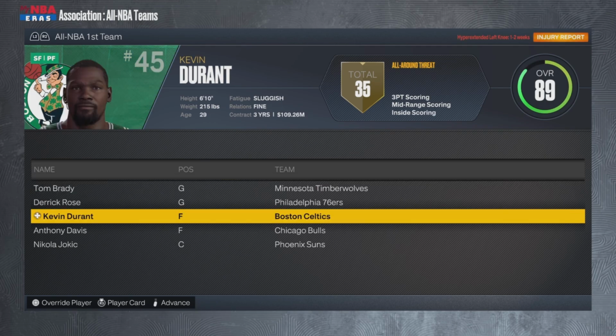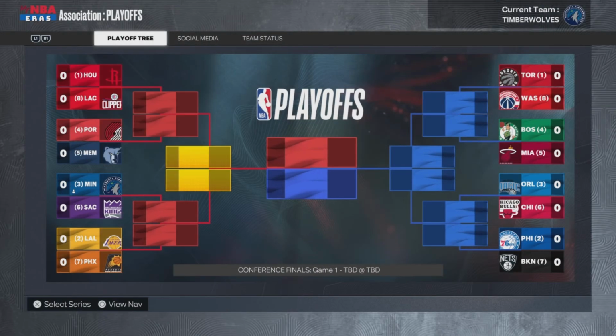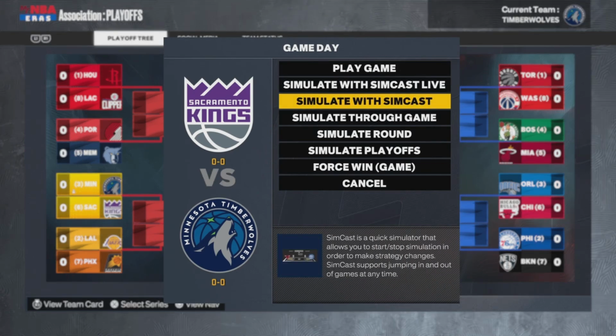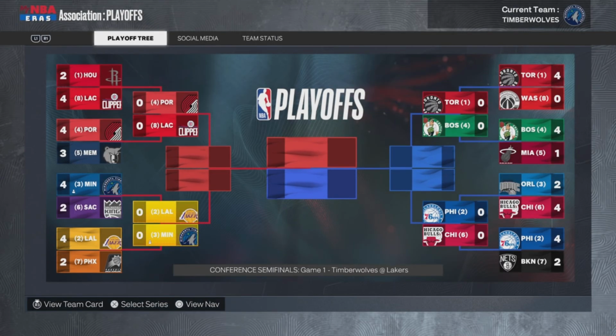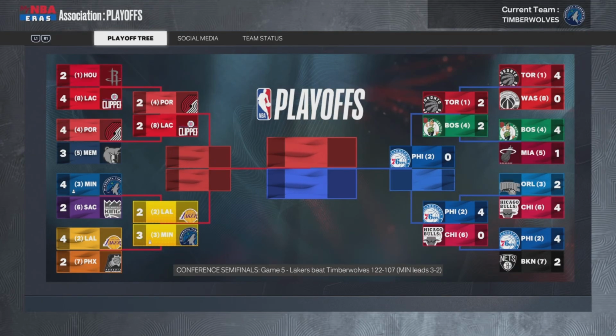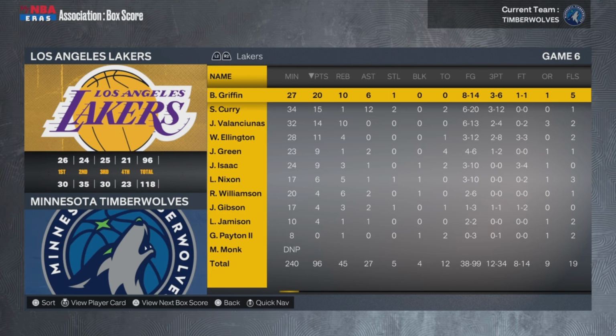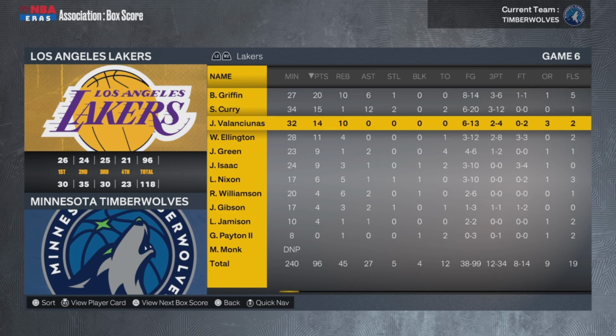Why not? Kevin Durant actually went to the Celtics in this universe. How nice. I don't care. We're the 3rd. How did we fall off? That's okay. We're gonna beat the Sacramento Kings. They're not gonna light no beam on us. Now we're taking on the Lakers. Sorry, Lakers. Goodbye. I didn't even look at who any of these teams have. They got Blake Griffin, Curry, and Valanciunas.